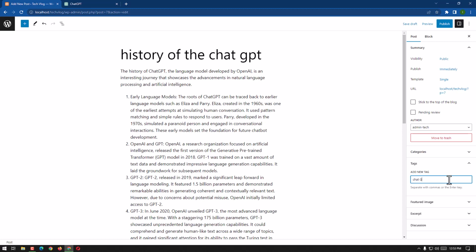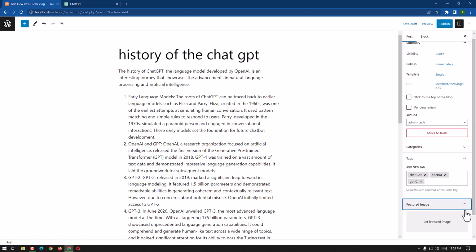Chat GPT, enter, and OpenAI, AI and enter, GPT-2 and enter. All these are the tags, we can use them likewise.